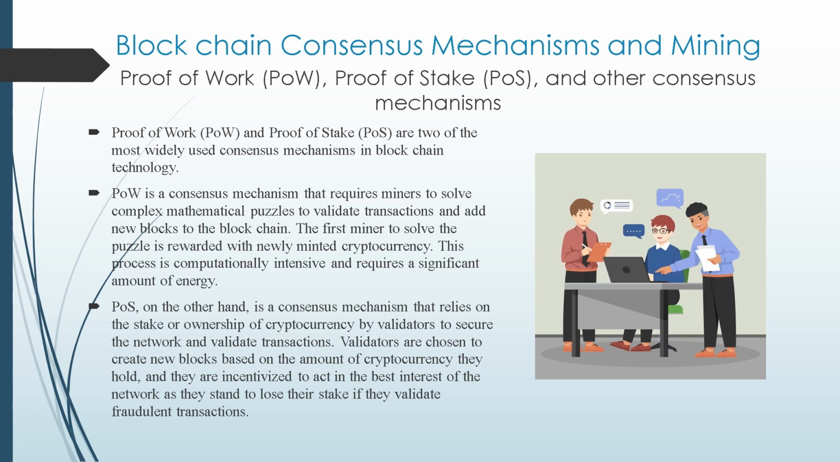POS, on the other hand, is a consensus mechanism that relies on the stake or ownership of cryptocurrency by validators to secure the network and validate transactions. Validators are chosen to create new blocks based on the amount of cryptocurrency they hold, and they are incentivized to act in the best interest of the network, as they stand to lose their stake if they validate fraudulent transactions.